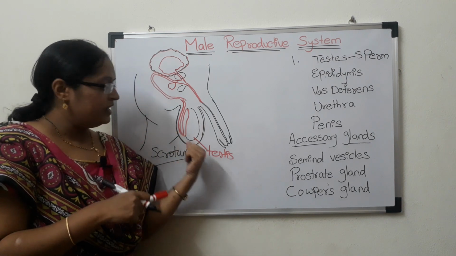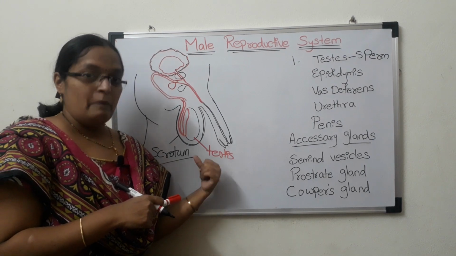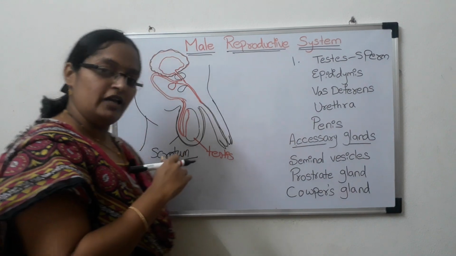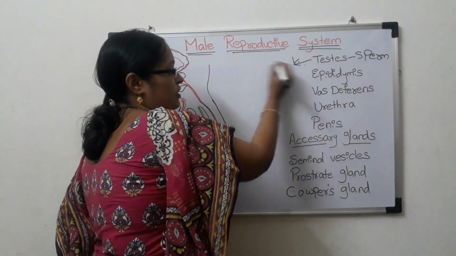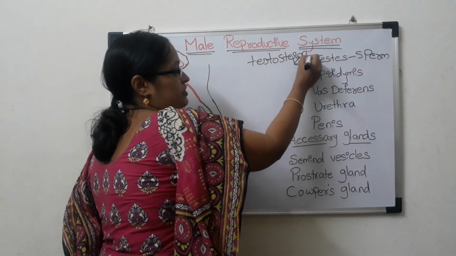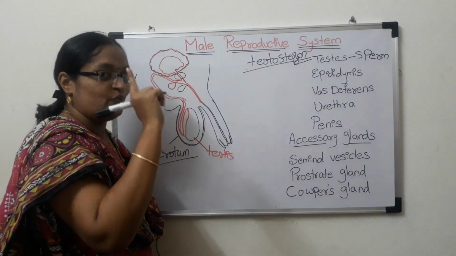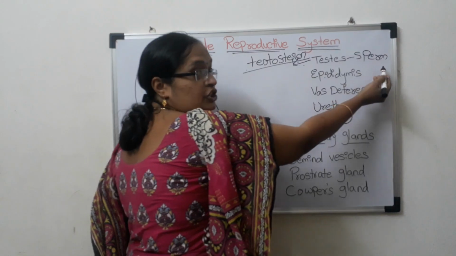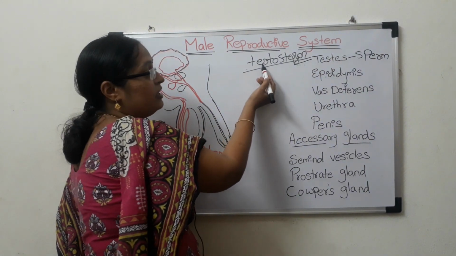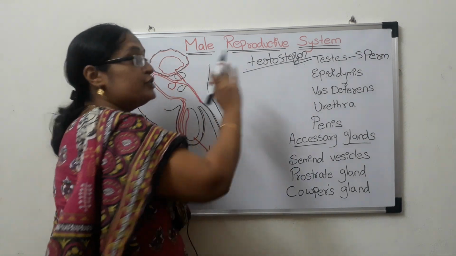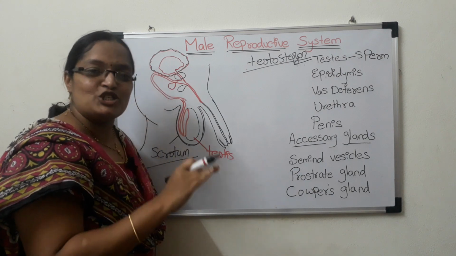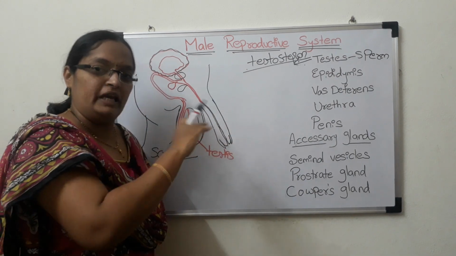And also the testes produce the male hormone, that is testosterone. Testes have mainly two functions. One is the production of the sperms. The second is the production of the hormone called testosterone. Testosterone is used for the development of secondary sexual characters in the male.